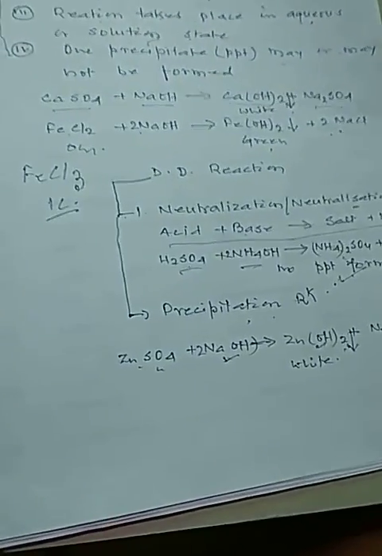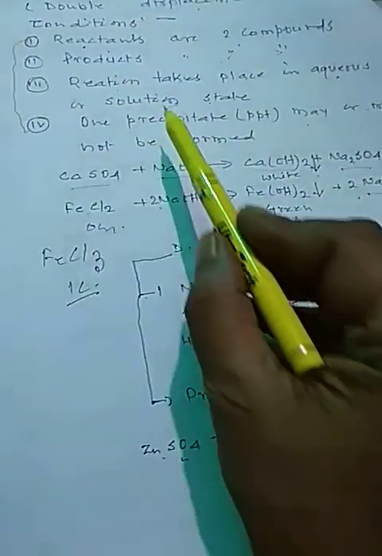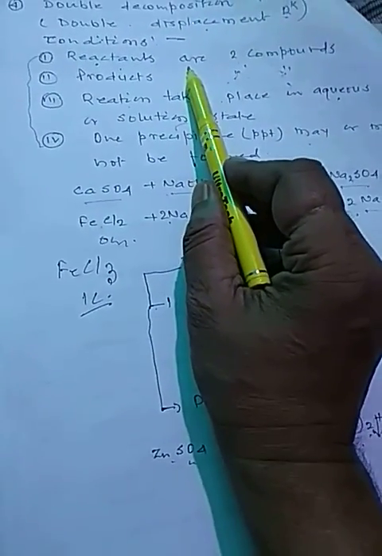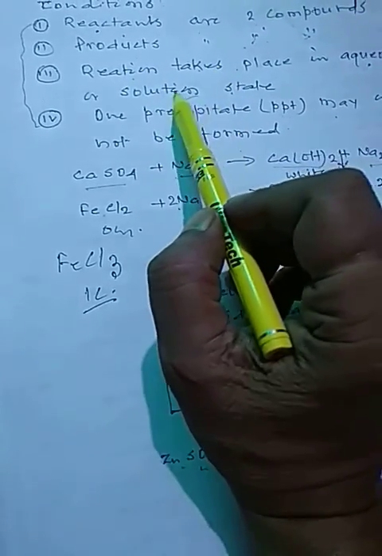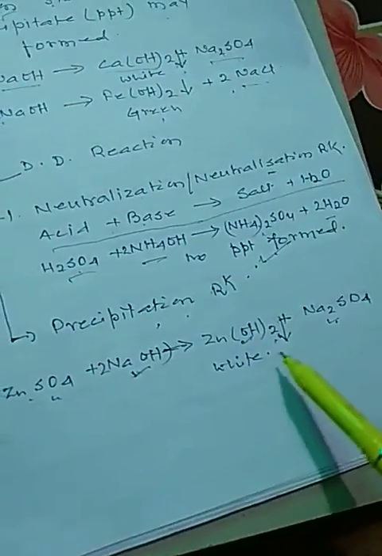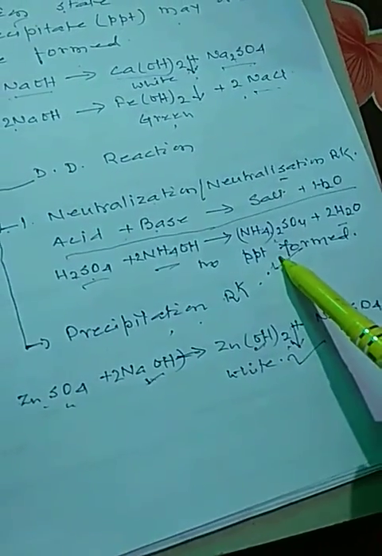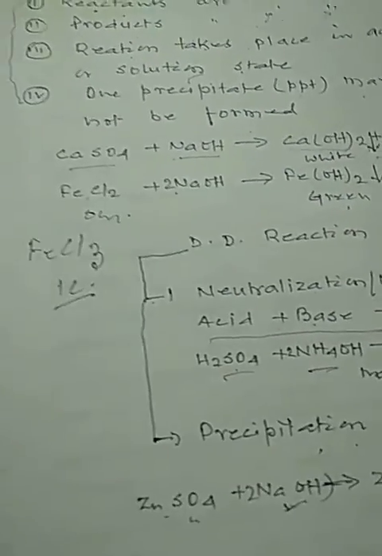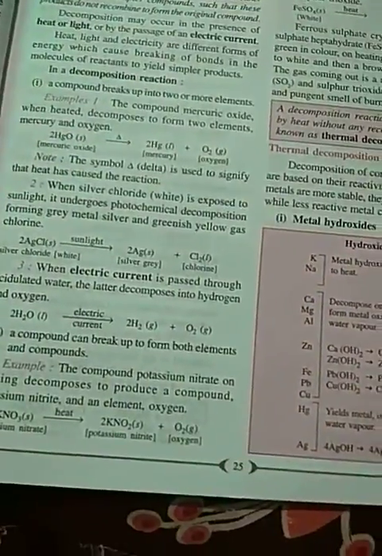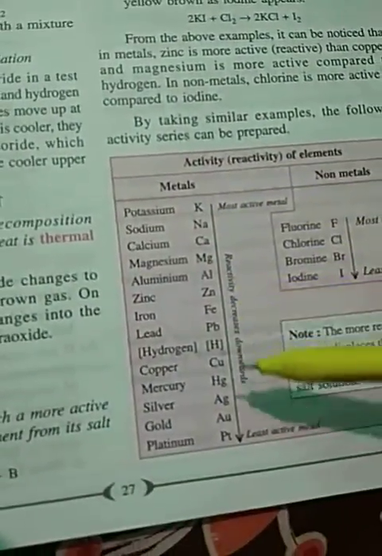So double decomposition reaction, a chemical reaction in which two reactants react and two products are formed. The reactions takes place in aqueous or solution state and one precipitate may be formed or may not be formed are called double decomposition reaction, or it is also known as your double displacement reactions. We should know this reactivity series.